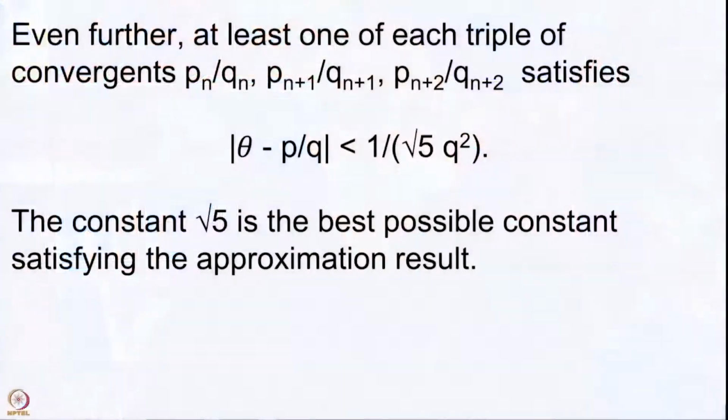Root 5 is the best possible constant for this approximation result, which means that there are certain real numbers for which root 5 is the only constant that gives this property. If we remove those particular real numbers, can root 5 be improved? The answer is yes, it can be improved to root 8. Again, that turns out to be the best possible.